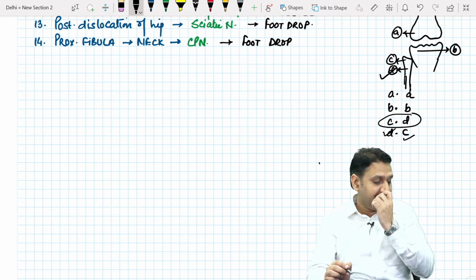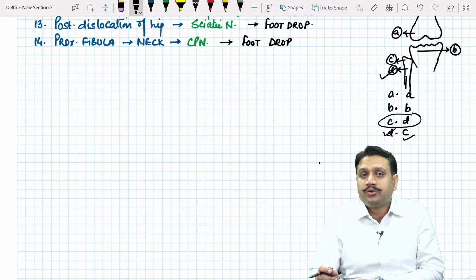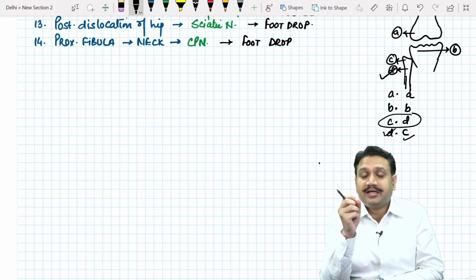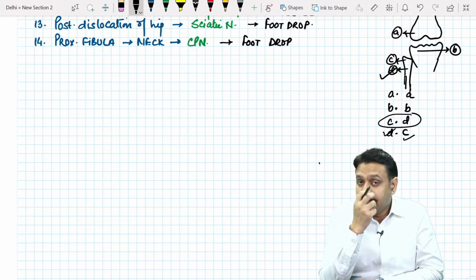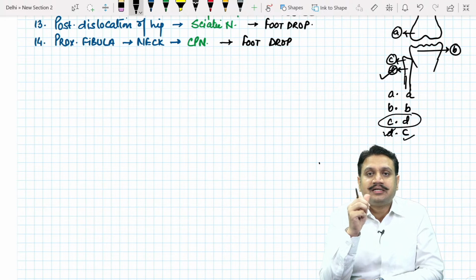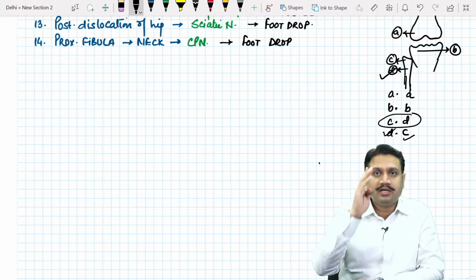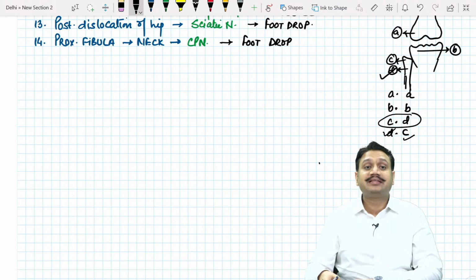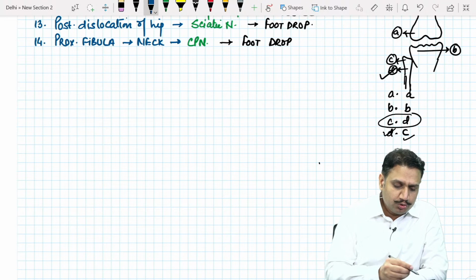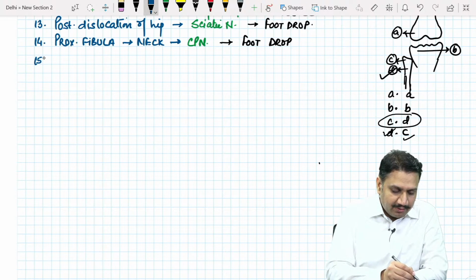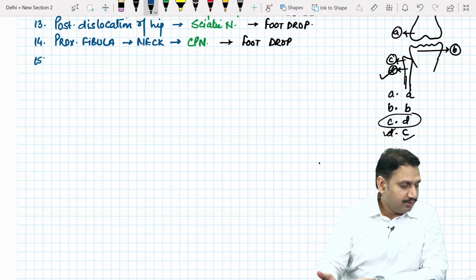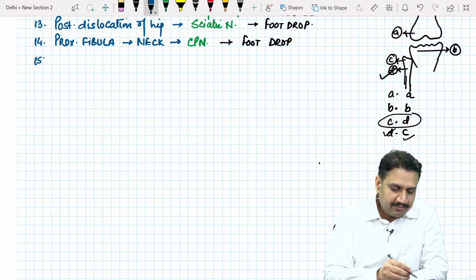So you have to be very vigilant when you are focusing on the question. Don't get carried away by the positivity in your mind that it is the proximal fibula so I'm marking the correct one. Be very alert. This is a kind of trap that they had made this time. Those who might have asked their seniors about this exam might be aware of this. Yes, it was there. So that was proximal fibula.